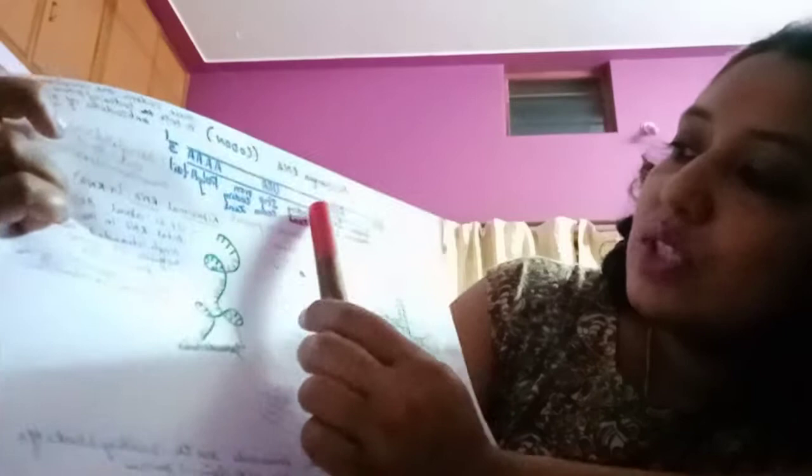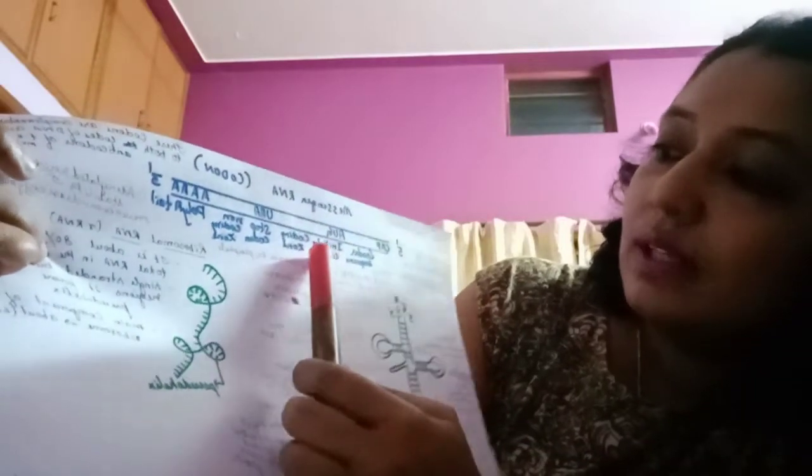So AUG, now let us understand AUG. AUG is an initiator codon which codes for methionine in prokaryotes and N-formyl methionine in eukaryotes. So this much you understand for this video. So AUG is an initiator codon. Here you can see AUG is an initiator codon.